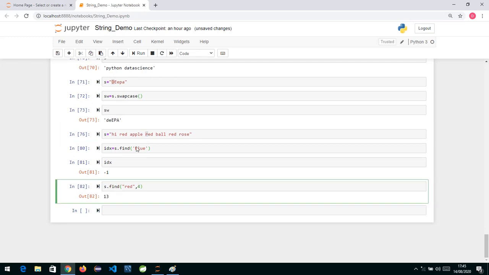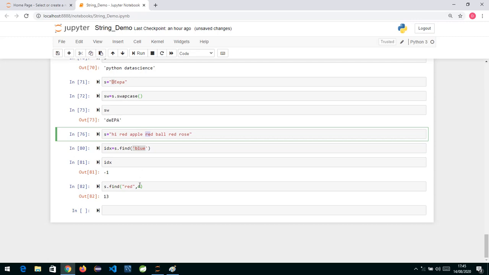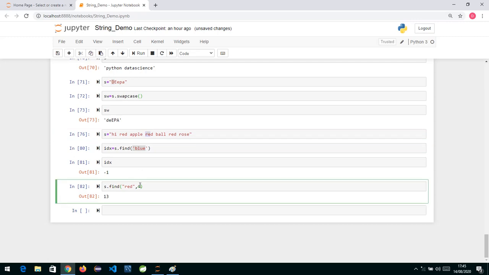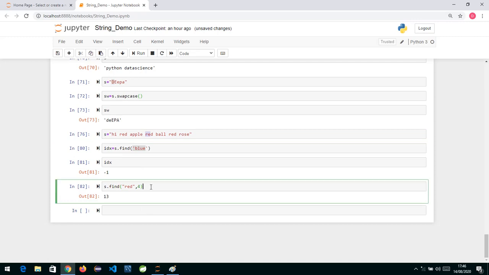So for the find method, if you don't specify any index, by default it will always start from the 0th index and give you the first occurrence. If you want to find the second or third occurrence, accordingly you need to specify the index from where it should start searching. So when you say 4, it will search for the word red from the fourth index onwards, and wherever it gets the first occurrence, that is this red, it will give you that. Okay, so this is the find function which we have studied.